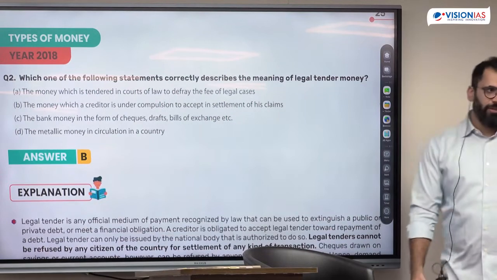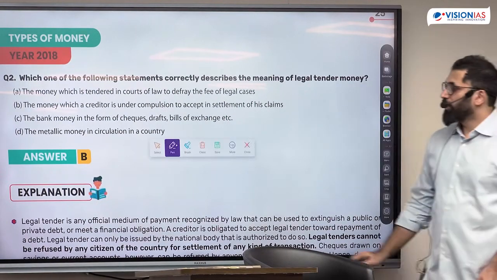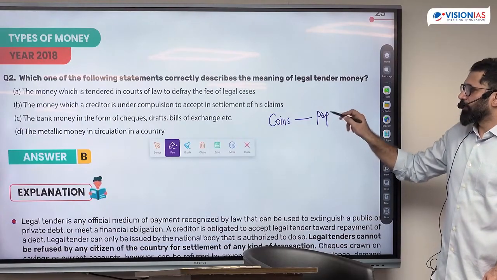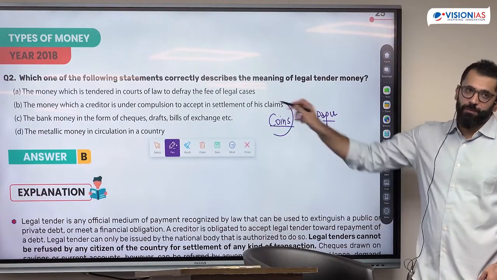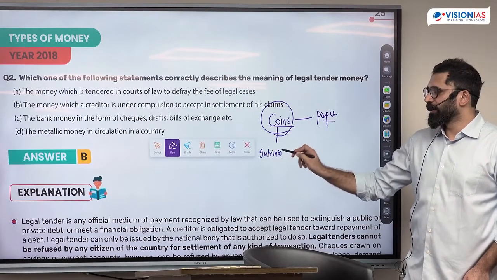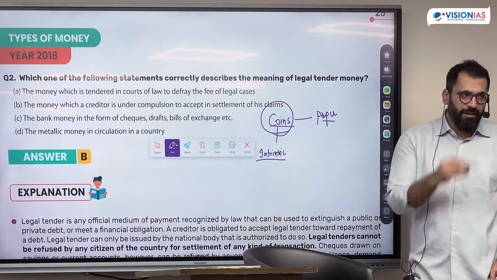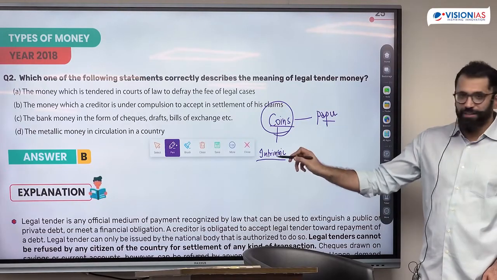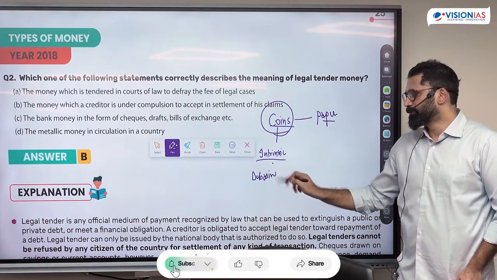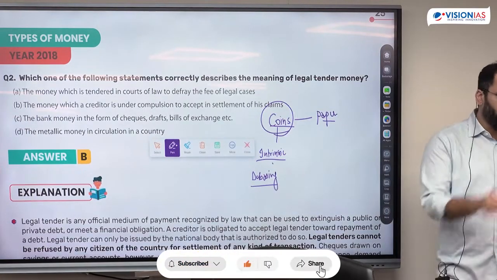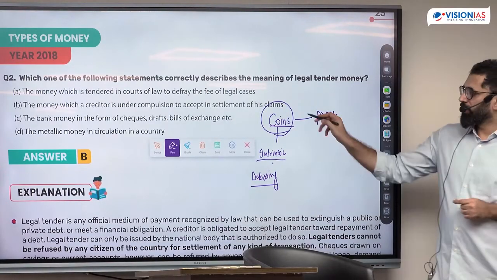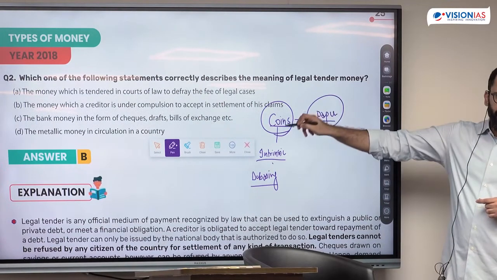If you read about the money chapter, class 12th NCERT, money evolution happened from coins to paper. Why did people trust coins? Because coins had intrinsic value. Trust started eroding when intrinsic value started reducing. This is something which we called debasing. You keep reducing the metal content in the coin, people will lose trust. It shifted to paper because of a lot of inconvenience with coins.